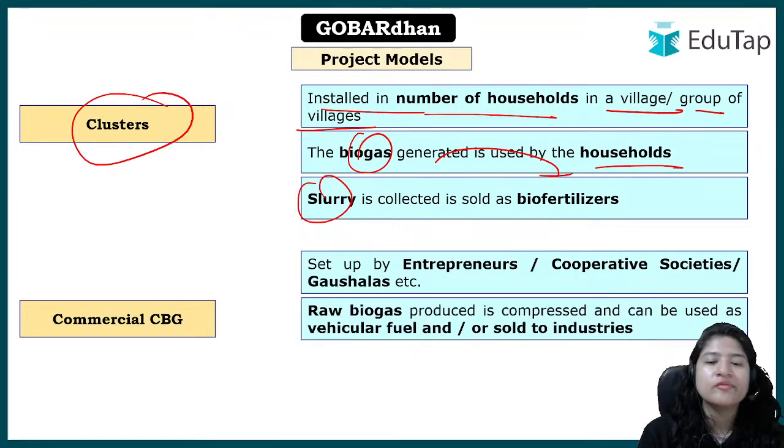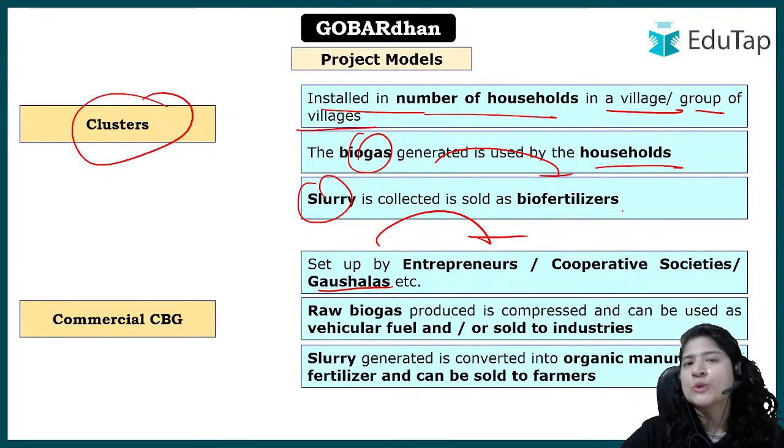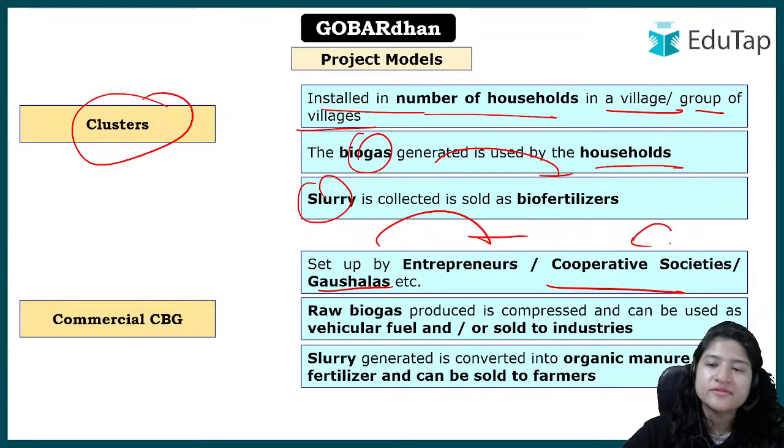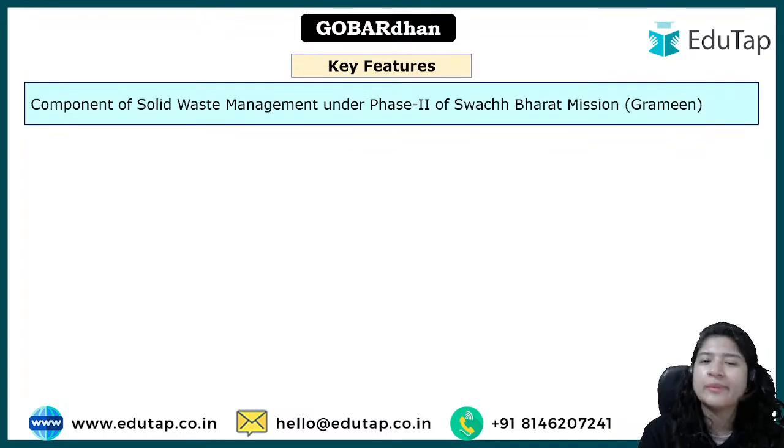Next is commercial. Now we are talking about the bigger level, so that can be established by entrepreneurs. We have goshalas which have like hundreds of cows, so that waste can be utilized. Cooperative societies, they can come together, ठीक है? Biogas can be sold for the vehicular field, ठीक है, to be sold in the compressed form, ठीक है? Slurry can be sold as organic manure, ठीक है? Biofertilizers can be sold to the farmers and utilized, ठीक है? Very simple, सब में same चीज है, but with the number increasing, the selling opportunities also increase, simple as that, ठीक है?